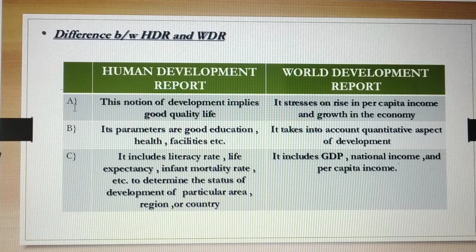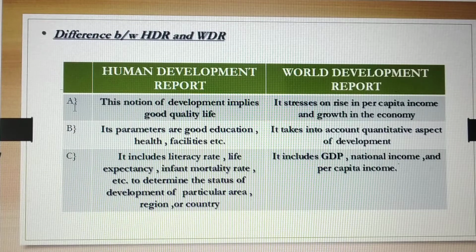The report compares countries based on 3 criteria, namely living standard, that is per capita income; health status, that is life expectancy; and education levels of the people, that is literacy rate and enrollment ratio. These 3 categories basically imply a good quality of life.